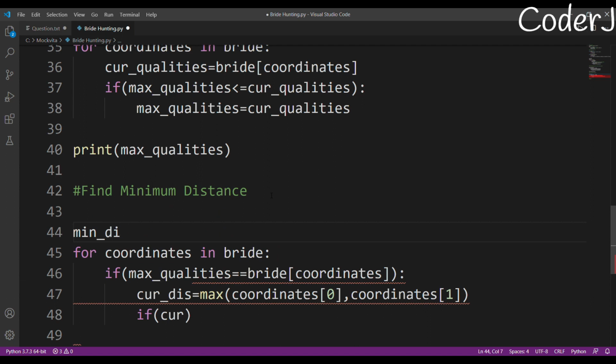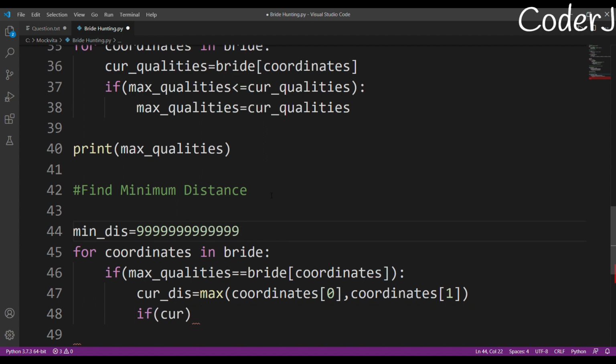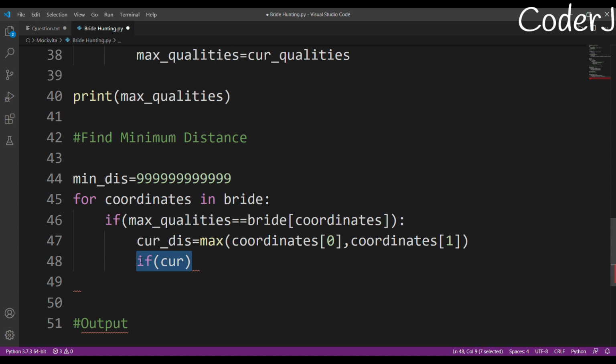So my min distance will be, since I'm finding the minimum value, let it be a very large value. Now I've calculated the current distance. Since we are only considering those brides whose qualities are maximum, there can be two possibilities: either this is a shorter distance, or this is an equal distance, right?